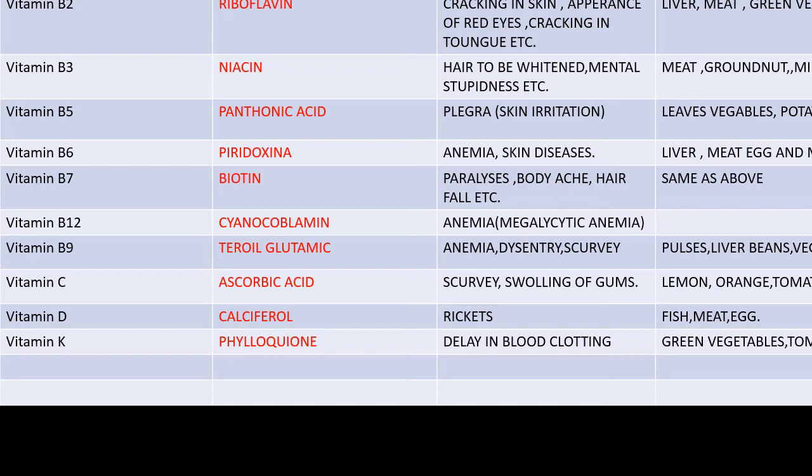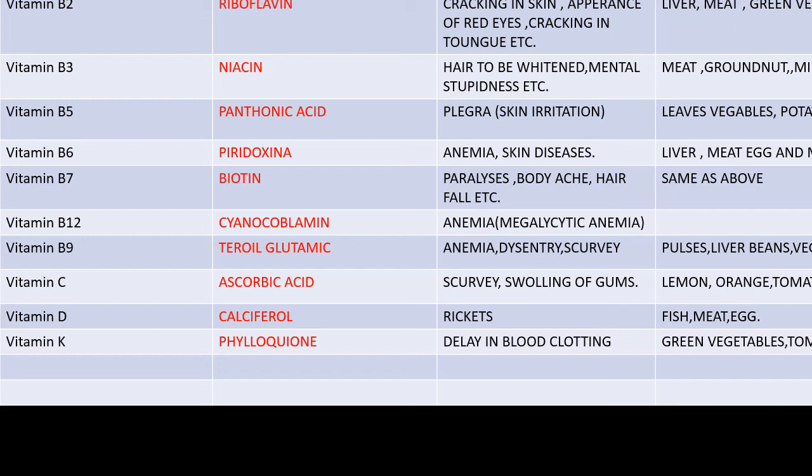The next vitamin is vitamin B5. The chemical name is pantothenic acid and the disease caused by its deficiency is pellagra. Pellagra is a kind of skin irritation. Vitamin B6, the chemical name is pyridoxine, and the deficiency disease caused by B6 is anemia and skin diseases. The next one we have is vitamin B7. The chemical name is biotin, and the deficiency disease caused by it is paralysis, body ash, hair fall, etc.